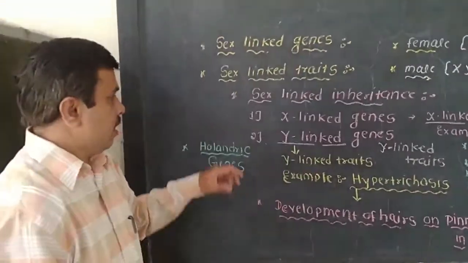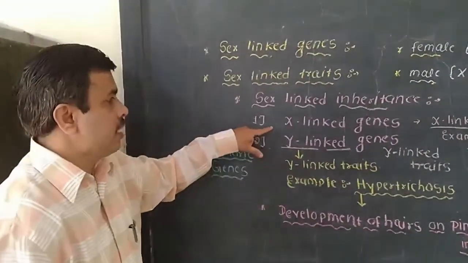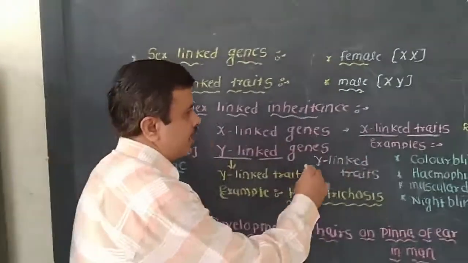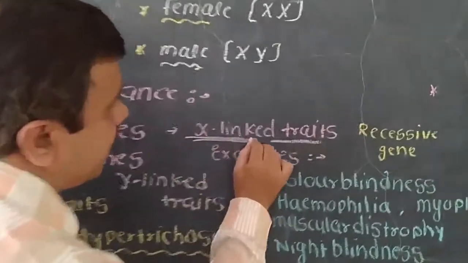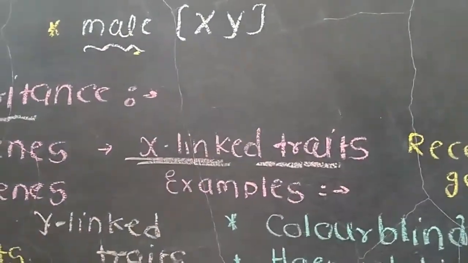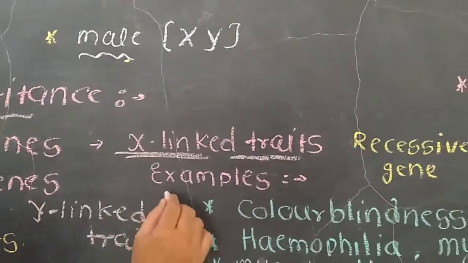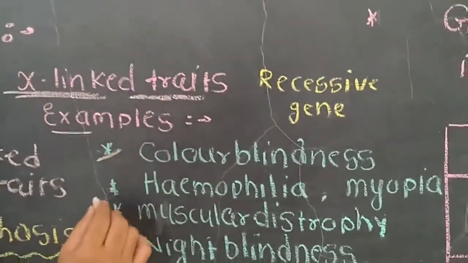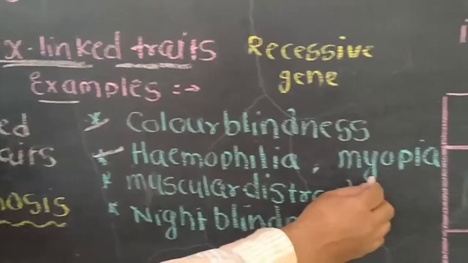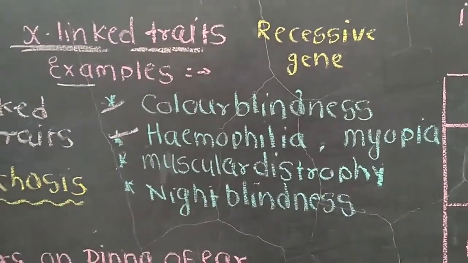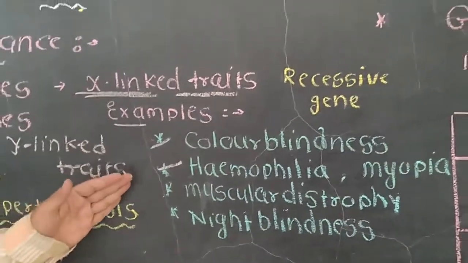Now let us see the two types of genes. First, the X-linked genes, which are responsible for the transmission of X-linked traits. Examples of X-linked traits are color blindness, hemophilia, myopia, muscular dystrophy and night blindness. These are genetic disorders.